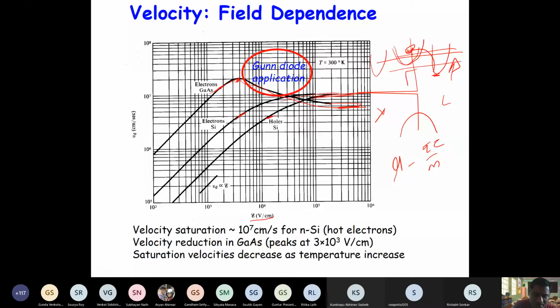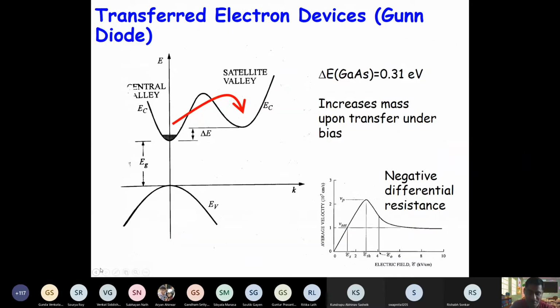Okay, this negative differential conductivity has an application in Gunn diode. Okay, here you see, this gamma valley, it's other way around. This gamma valley is at lower energy. Okay, this is gallium arsenide, right? So it is direct band gap. In silicon, it's other way around. Right? So in gallium arsenide, it's a direct band gap.